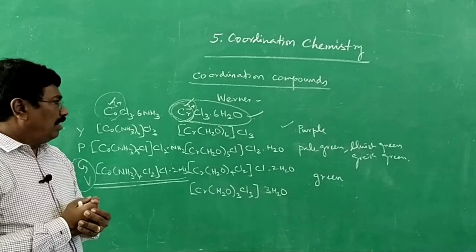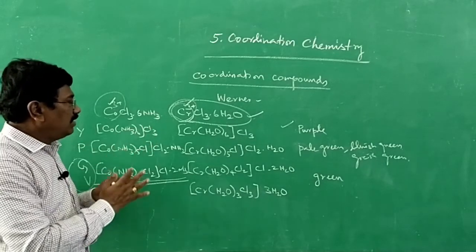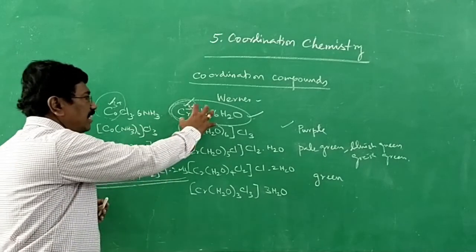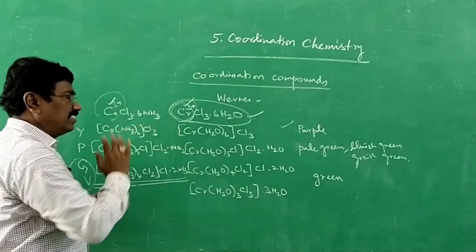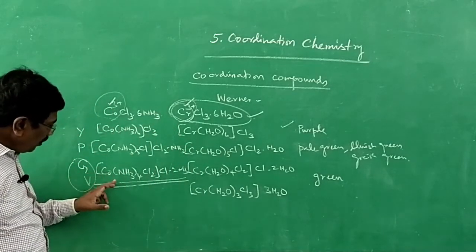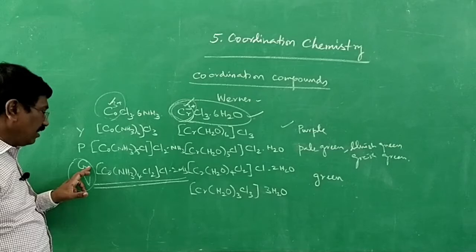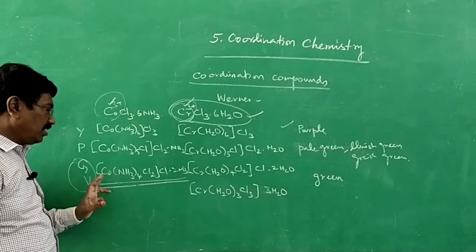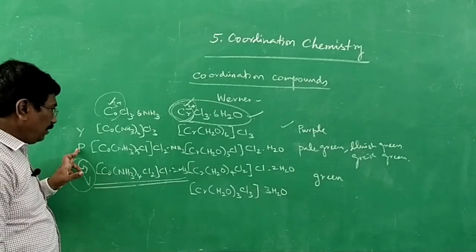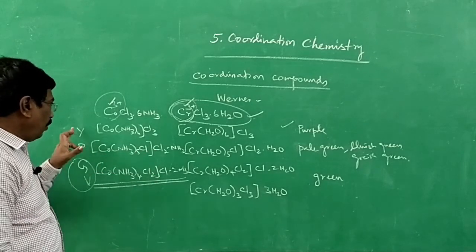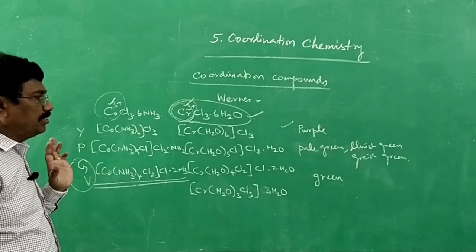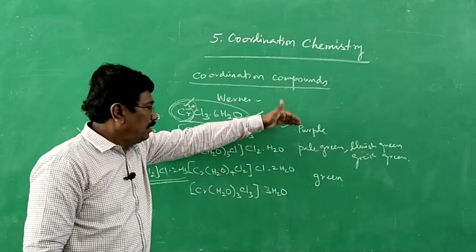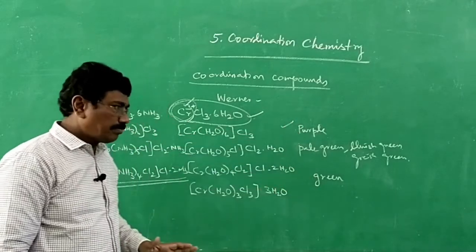And to start with, in the introduction I have given a few colors and the reason for different colors. Here I said even one compound has 2 colors, violet and green, with cis-trans isomerism, and then purple if it gives 2 chloride ions, yellow if it gives all the 3 chloride ions, VGP and Y. Likewise I mentioned purple, pale green, green.